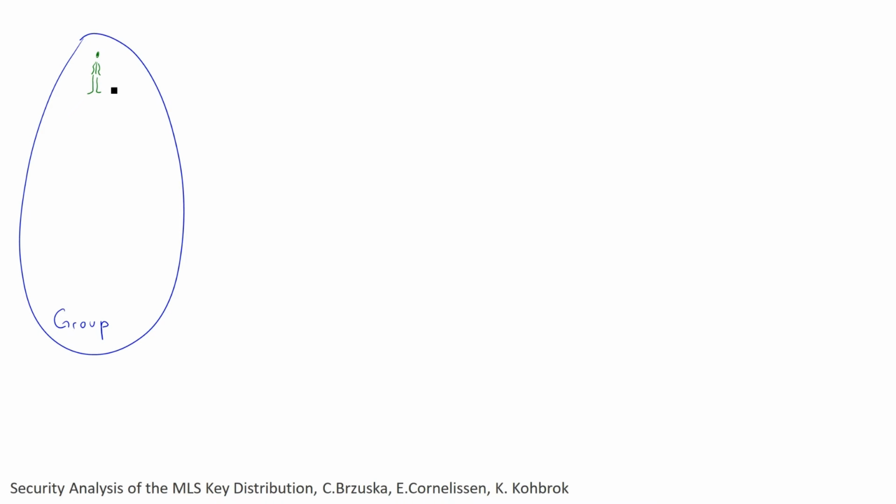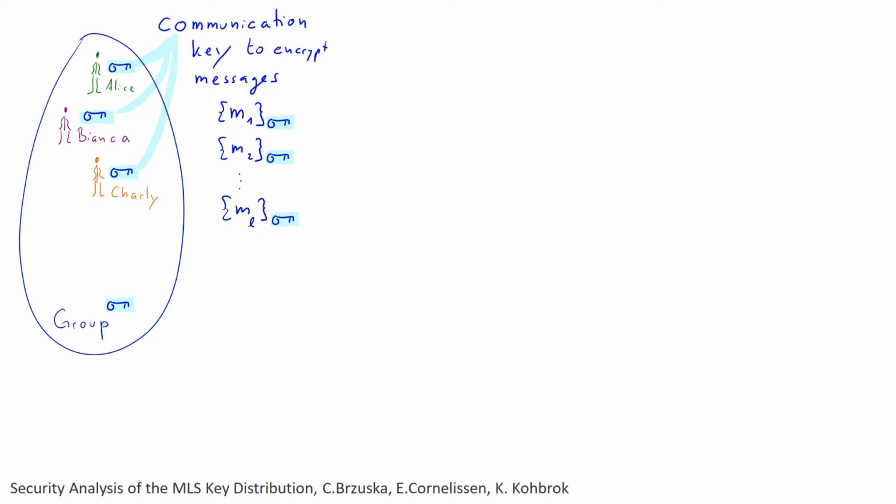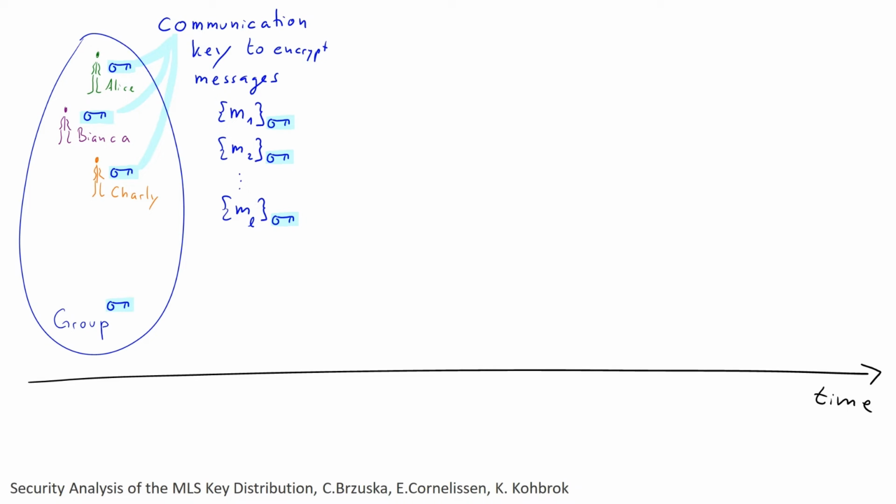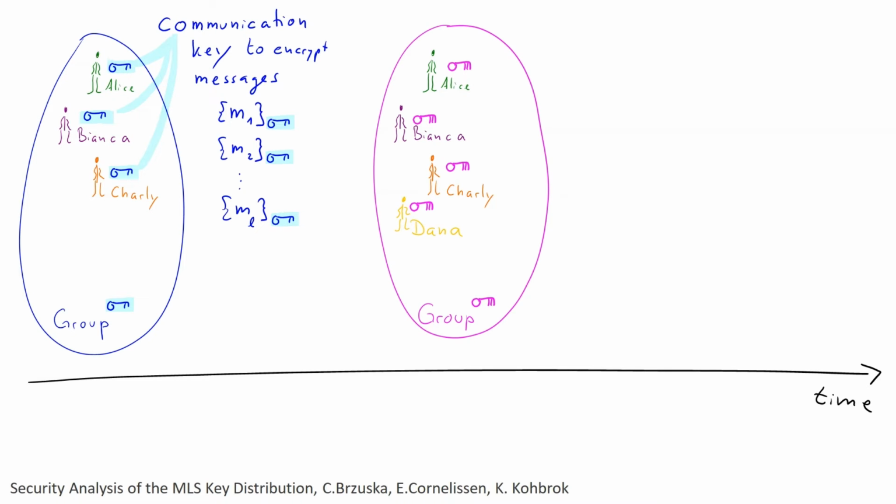But now, what about a group chat in a messaging application? So this is even more complicated. All our messaging applications support group chats. So here we have a group of Alice, Bianca, and Charlie. And so they need to agree on a joint key that they can use to encrypt their messages. Now, as time goes on, Dana might join the group. So now what would we like? We would like that Alice, Bianca, Charlie, and Dana all agree on the same cryptographic secret, which they can use to protect their messages.